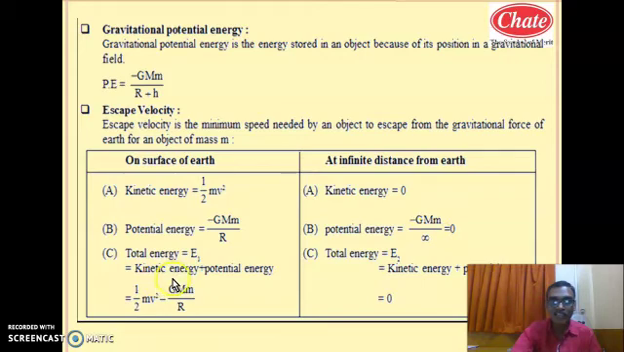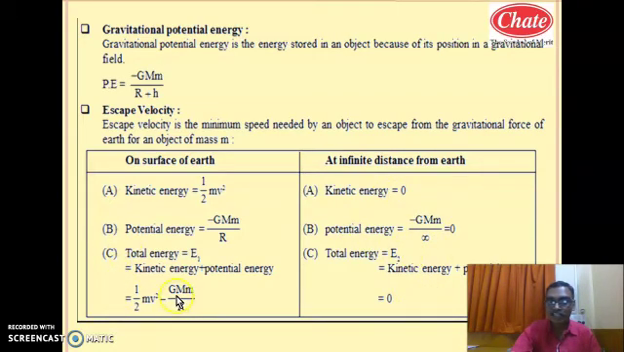Now what is the total energy on the surface? Total energy on the surface is kinetic energy plus potential energy. So this becomes half m v square plus minus, when we add these two, half m v square minus G capital M small m by R. Now what is the total energy at that infinite distance? The total energy at infinite distance becomes kinetic energy 0 and potential energy also 0. Hence total energy at infinite distance will be 0 plus 0, which is 0.